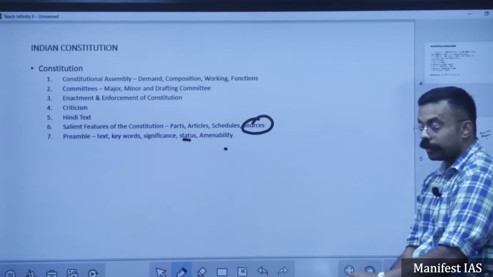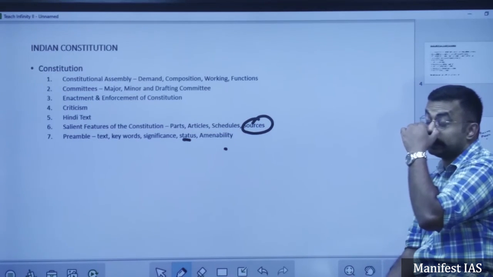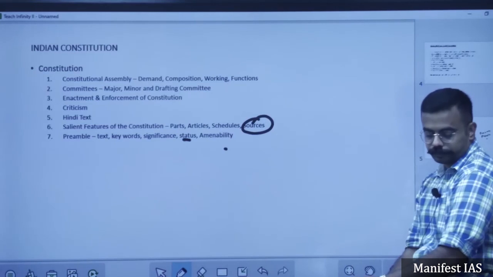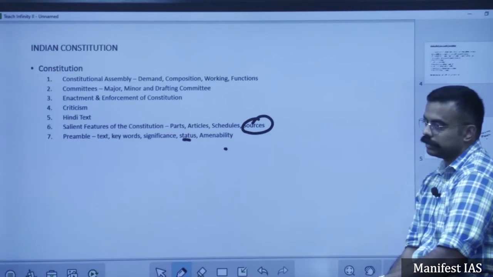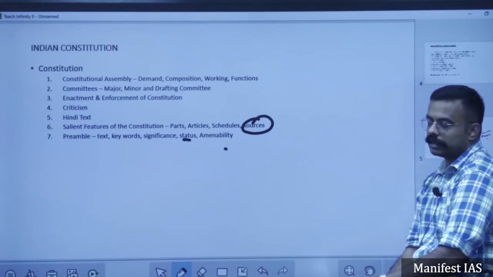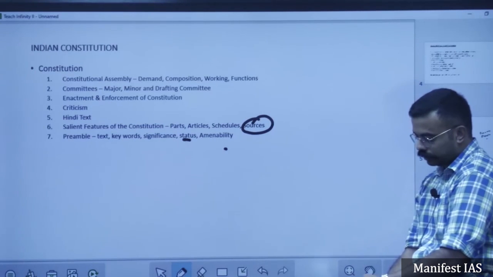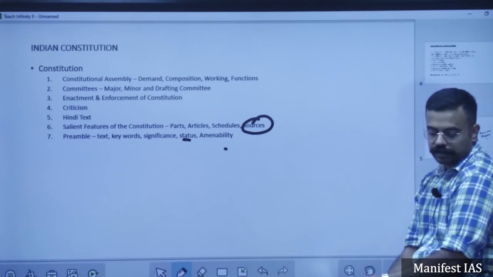However, in the famous Kesavananda Bharati case, that is 1973, 24th April, which happens to be whose birthday? Sachin Tendulkar's birthday. Kesavananda Bharati ji, who was a seer in Kerala, passed away recently in 2020. So you can expect a question this year on the Kesavananda Bharati case.